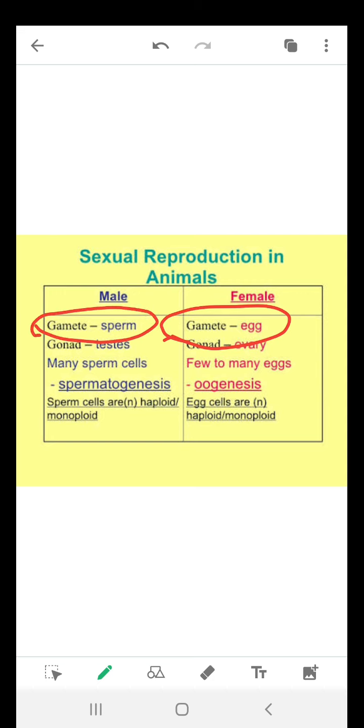Now what is gamete? Gametes are reproductive cells which are involved in sexual reproduction. Gametes, we can say they are sex cells which are involved in sexual reproduction. So male is having male gamete, that is called sperm, and female is having female gamete, that is called egg. Both these gametes are involved in sexual reproduction, right?